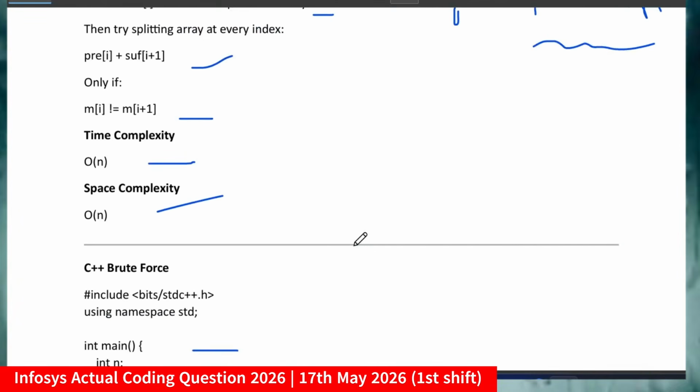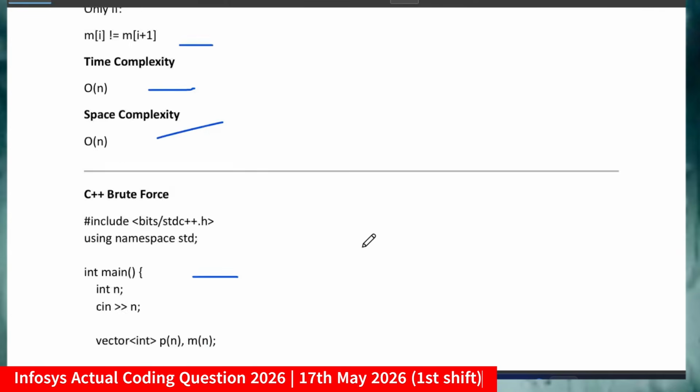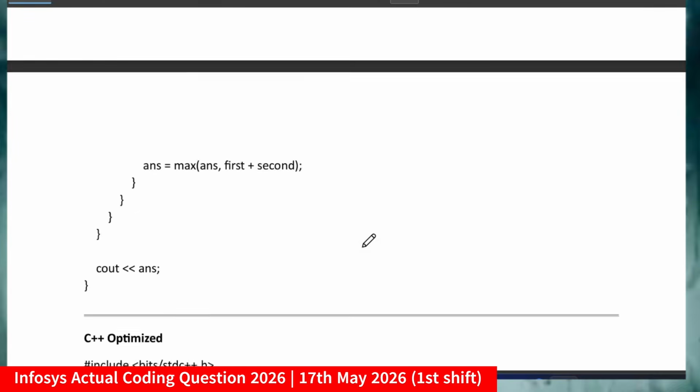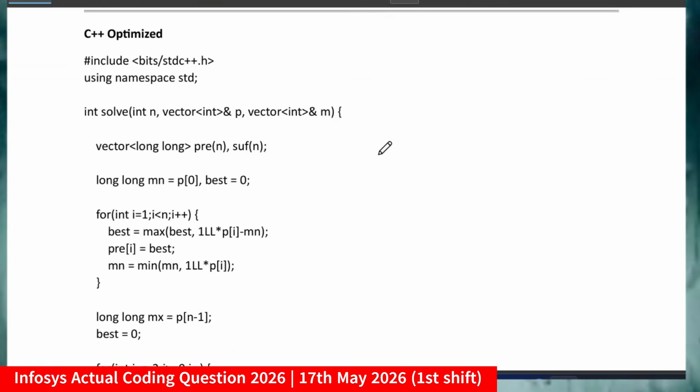For the normal coder, if you don't know how to do the coding and if you haven't practiced the best questions on LeetCode or other platforms, then you might not get the solutions. So that's the reason I want to tell you to practice more and more questions. Okay, so this was the optimized solution, just go through it.